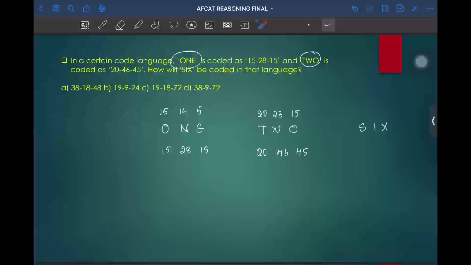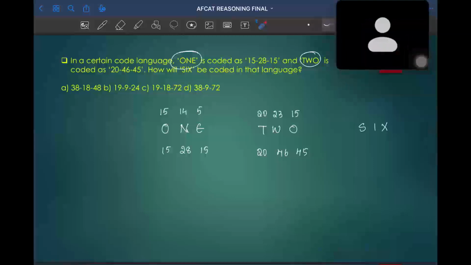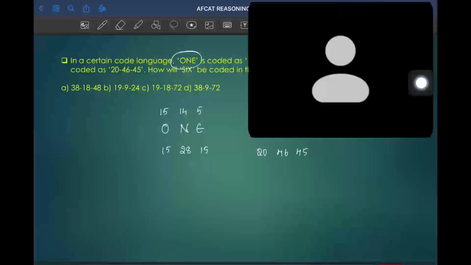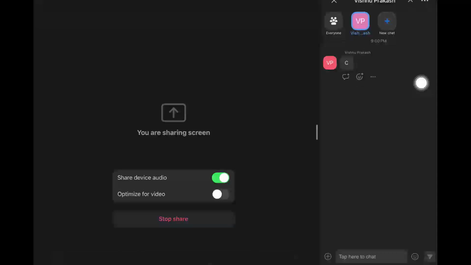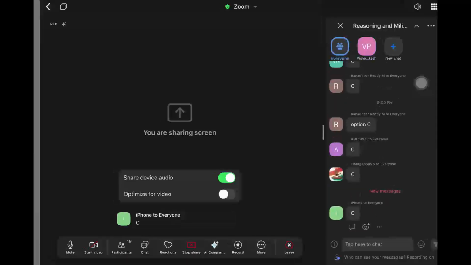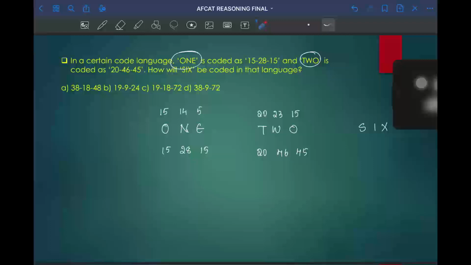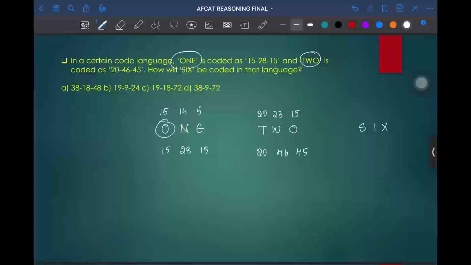If anyone got it, then please comment it, or else, okay. So by looking at this, just look at the position. For letter O, it is 15, and it is coded as 15. For N, it is 14, and it is coded as 28. By looking at 14 and 28, you can build a relation that it is double the position of the letter.